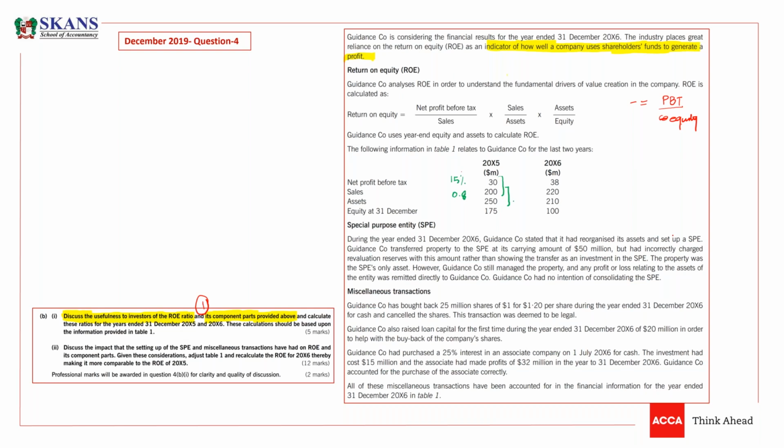And then we have assets divided by equity. And it will give, obviously 0.8 means 80%. Yes, you are right. 0.8 means 80%. 250 divided by 175 will give us 1.43. Thank you so much.